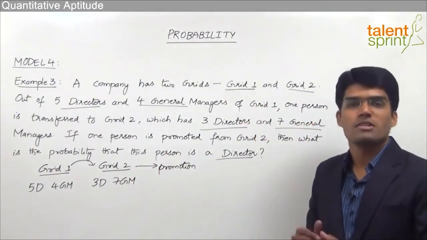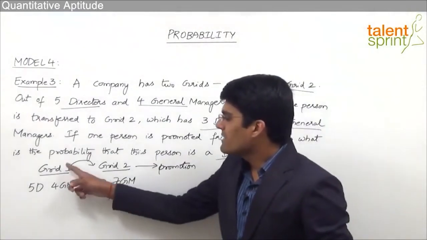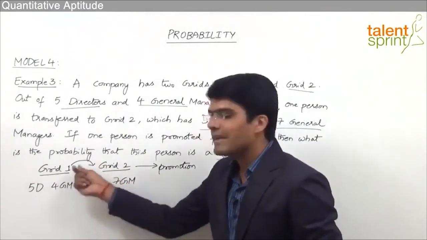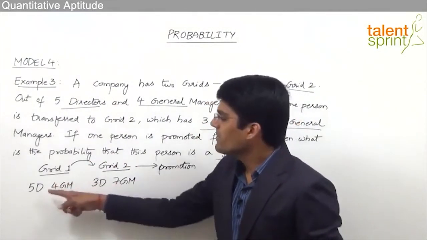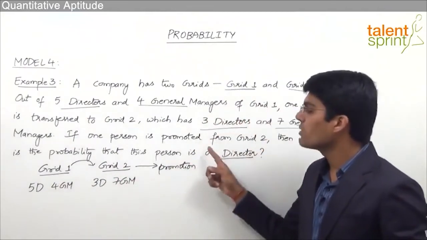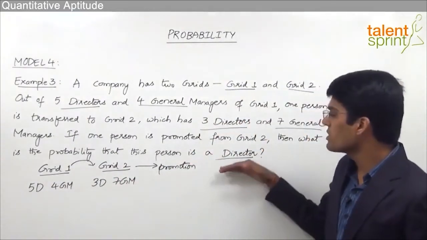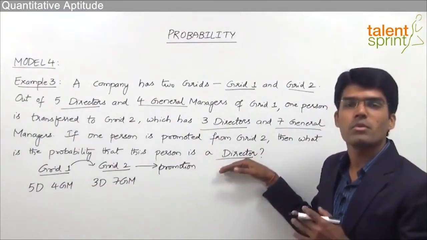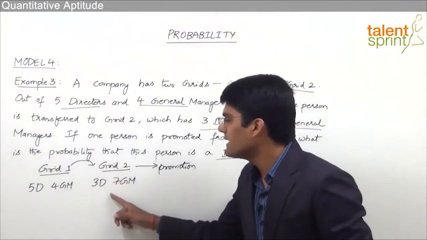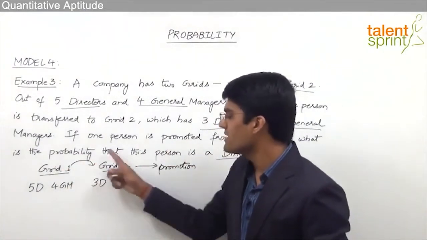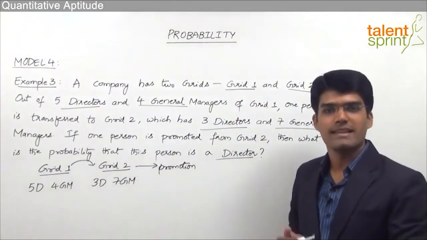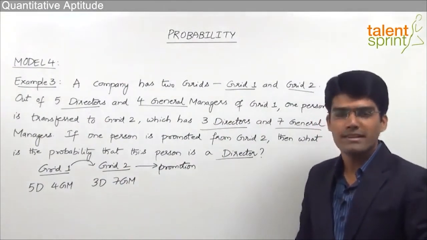Now here there are two possible cases. That is, when we are transferring a person from grid 1 to grid 2, it can either be a director or it can be a general manager. Whatever be the person who is transferred, it can be a director or a general manager, but the person who gets promoted should always be a director. Why? Because we are looking for the probability of the person being promoted to be a director. So there are two cases. Director is transferred and director gets promoted, or general manager is transferred but still director gets promoted. So let's find out the required answer here. That is the probability that the person getting promoted is a director.